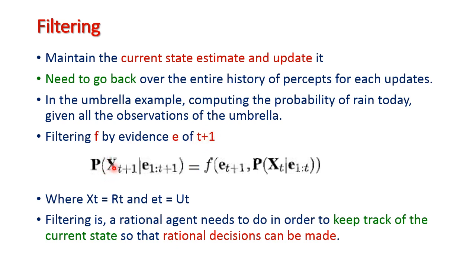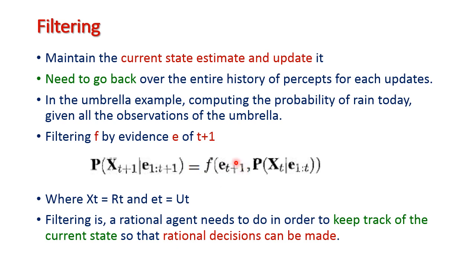The probability of X t plus 1 based on E 1 to t plus 1, that is, the unobserved variable X t plus 1 is computed based on the evidence values E1, E2, E3 that will go up to E t plus 1, which is equal to the filtering of E t plus 1, comma, probability of X t based on E1 to Et, that is E1, E2, E3, etc. up to Et.